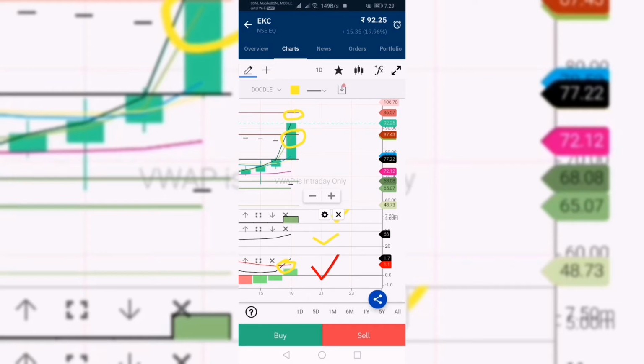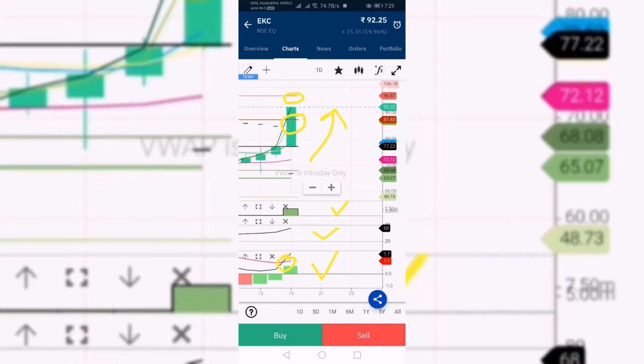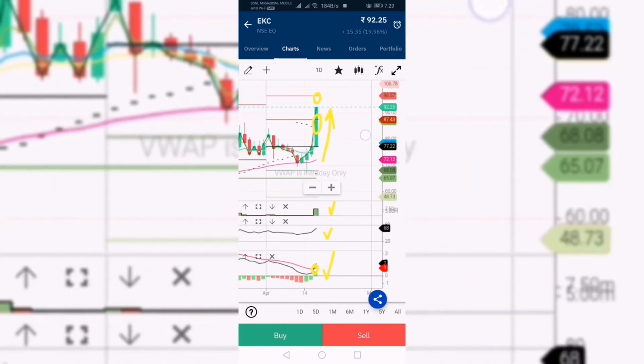This has a good move, here this will move up directly. It's going like this in the upper direction. You can see here clearly that it will move up and up.